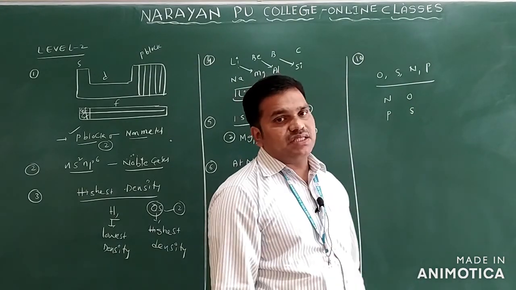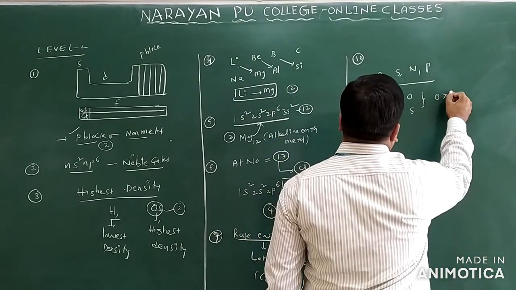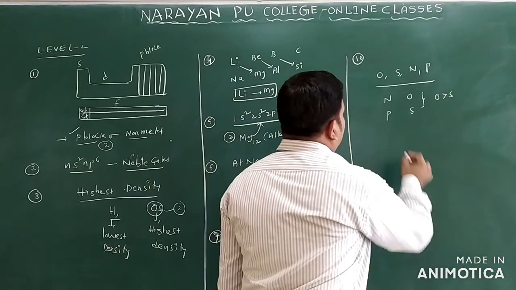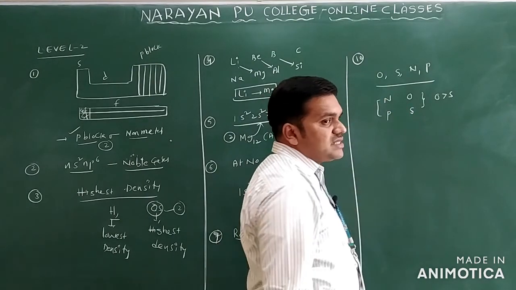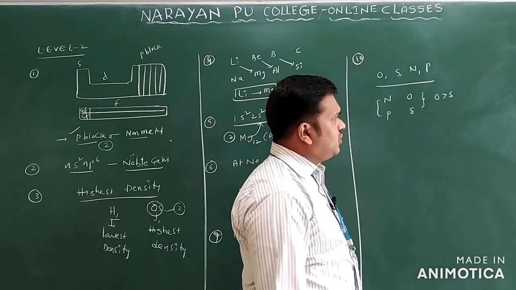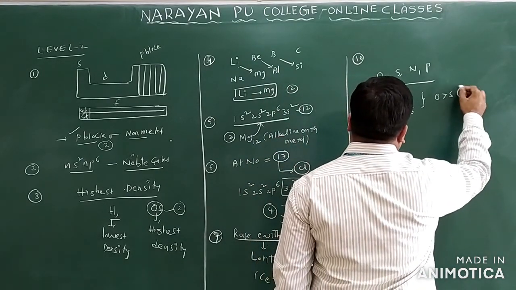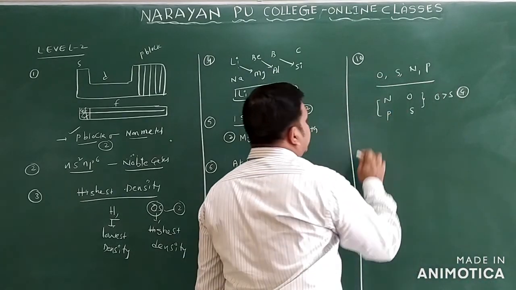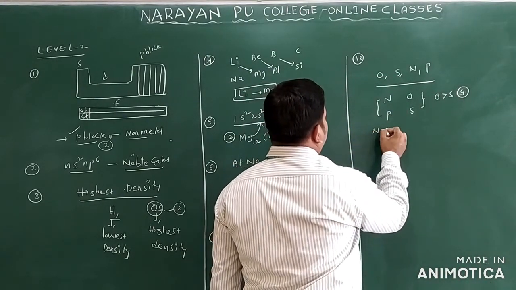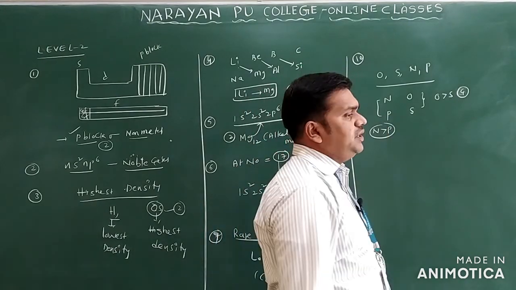So which one has the highest electronegativity? We can write here oxygen is greater than sulfur only. Now in this case, nitrogen and phosphorus, suppose you are talking about groups only. Suppose they are present in a group. I am writing here oxygen is greater than sulfur. Come to nitrogen and phosphorus, what will you write? Nitrogen is greater than phosphorus only.